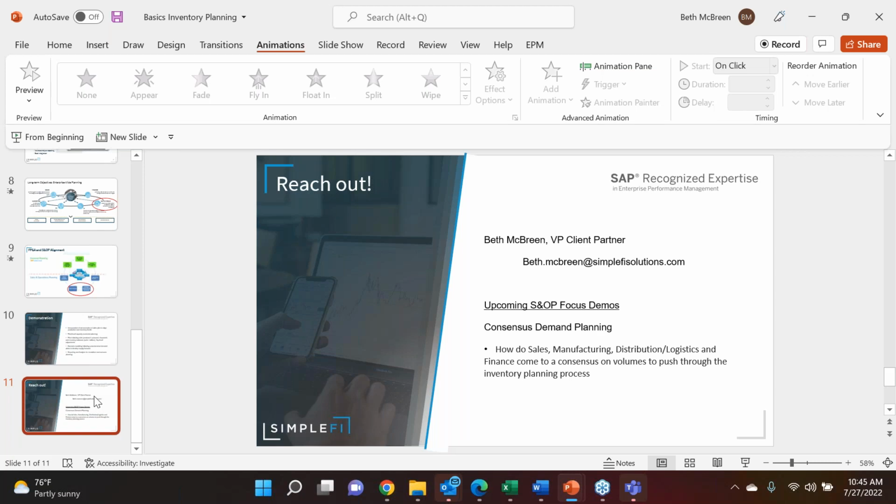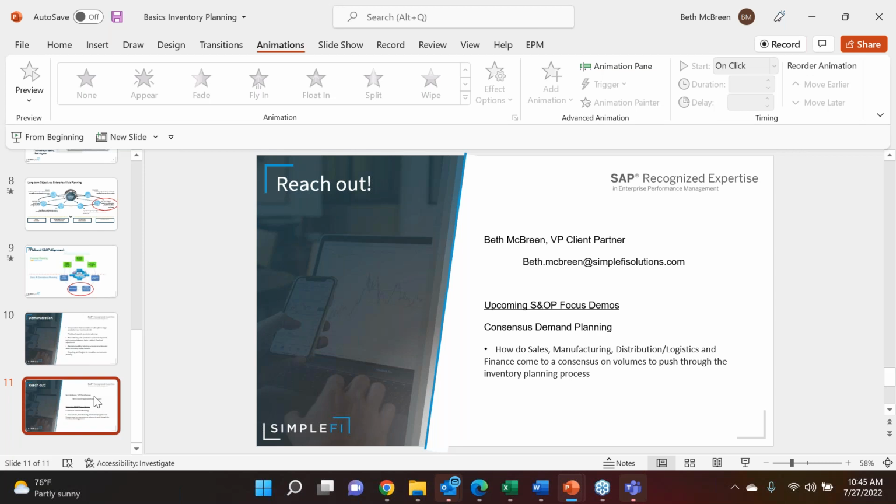We do have additional focus areas that will be coming up. Things like consensus demand planning, right? So how are we actually getting those different areas at a detailed level to come to a consensus on volumes? That is really the start of the process, and how that gets pushed over to inventory.